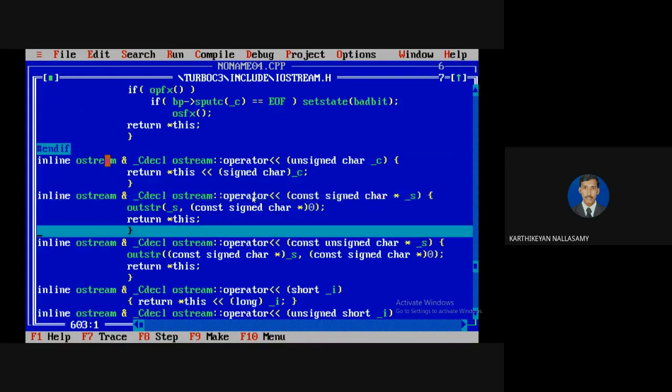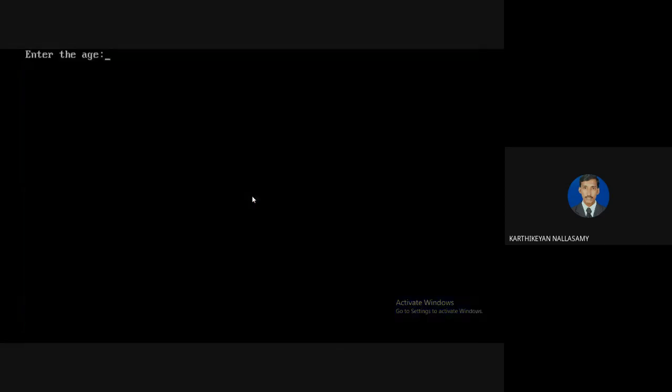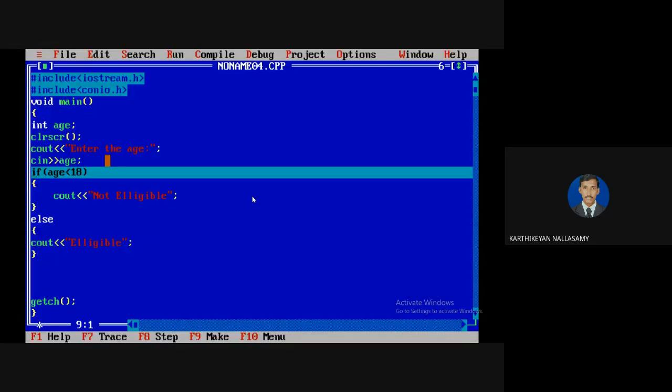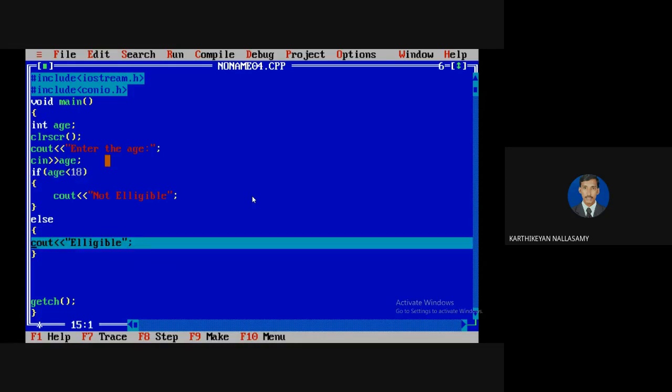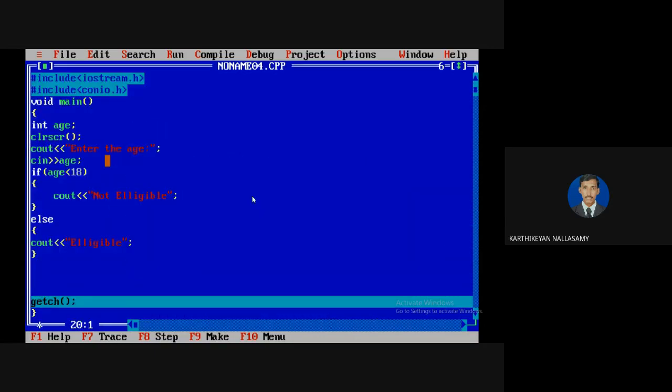It prints enter the age, then reads the value. For example, my age is 30. Now it tests the condition: the value of age is 30, and 30 less than 18 is false. If the condition is false, it goes to the else block; if the condition is true, it goes to the if block. Now the condition is false, so automatically the statement inside the else block starts to execute. Here I have only one action, so it will be executed. Once the else block is over, it goes to the next line.